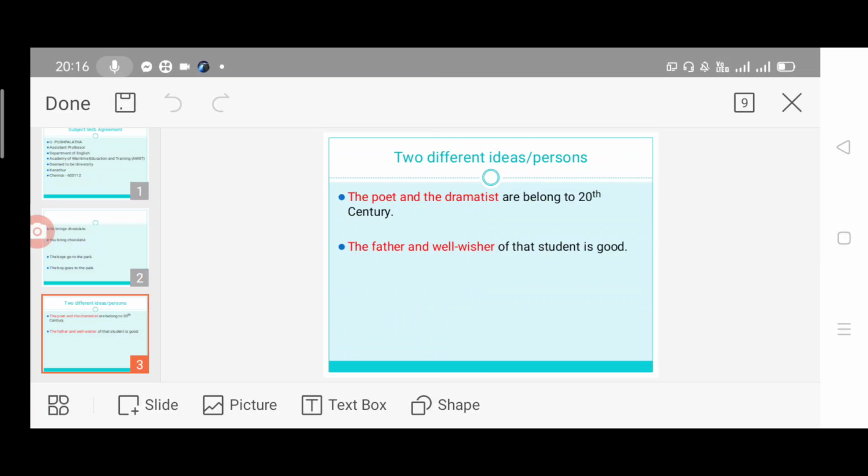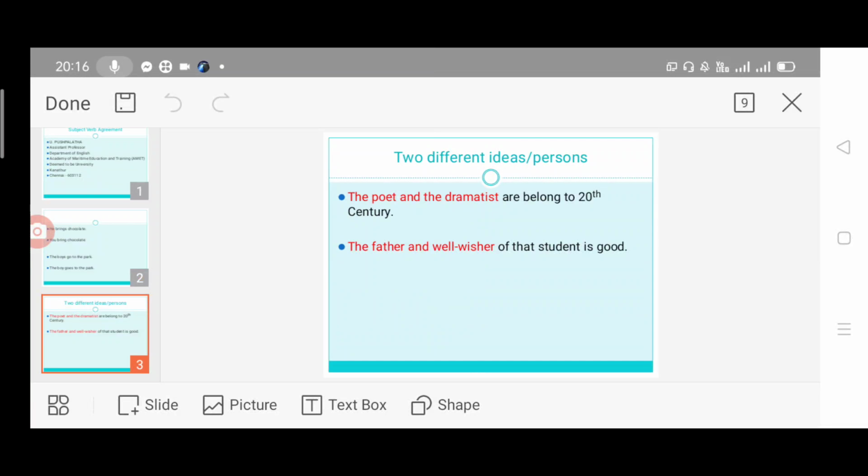Then next see the noun, the dramatist. Again we are using the article. Then we are writing dramatist, which means two different persons. The poet is different and the dramatist is different. So it is divided by using the conjunction and. So, the poet and the dramatist, two different persons, so more than one, which means plural. So we are using are. The poet and the dramatist are belong to 20th century.